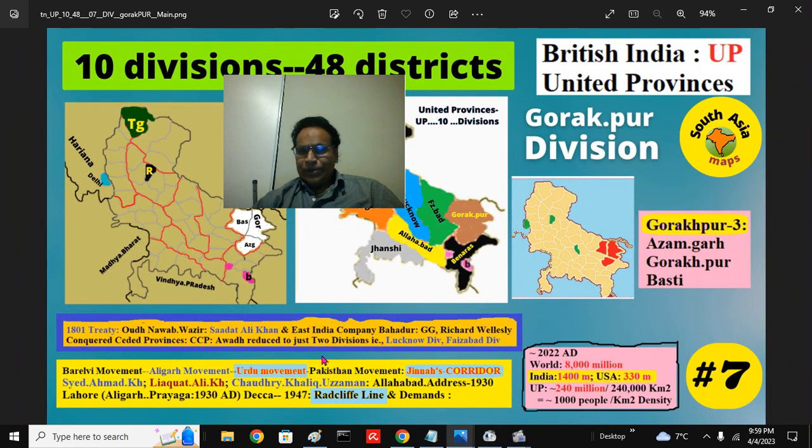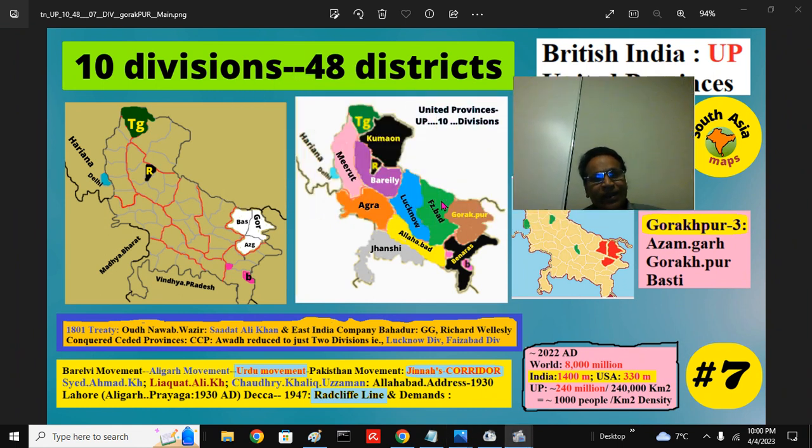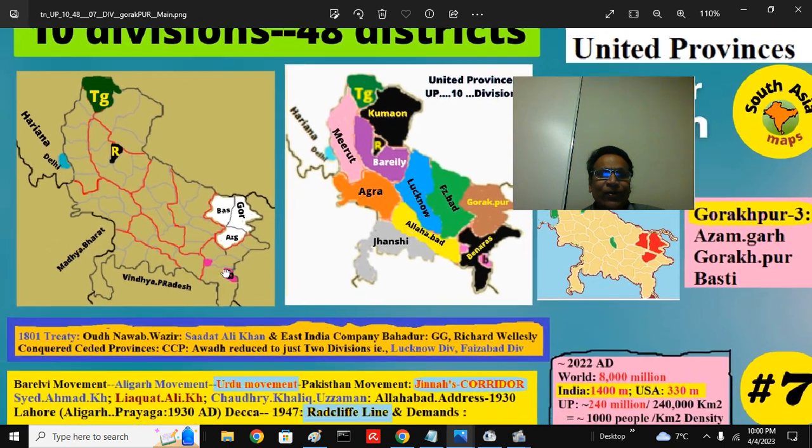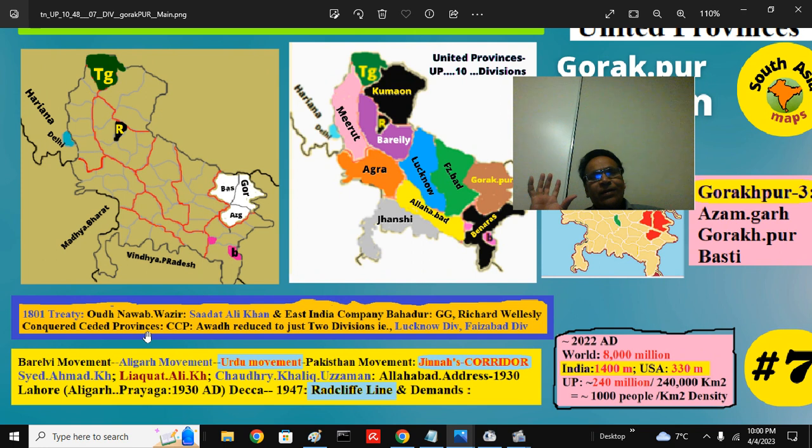And Uttar Pradesh is very, very important because the Nawab used to rule this area. In 1801, when Governor General Richard Wellesley became Governor General, he had a treaty alliance, that is the subsidiary alliance treaty. Nawab Sadat Ali Khan of Awadh, Ayodhya, gave a lot of territory and asked for British protection. The Company positioned troops at Lucknow to protect the Nawab from internal and external enemies, and he gave a lot of territory.